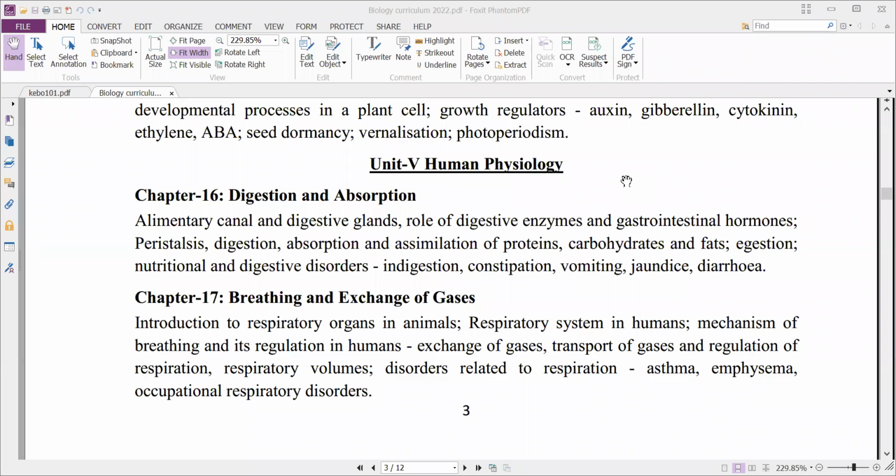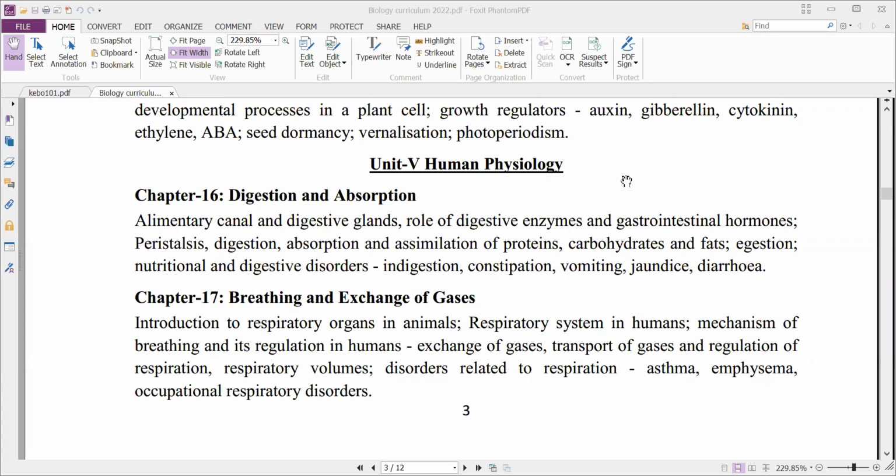And the gastrointestinal hormones. Some of the hormones are released by the digestive system, and we'll study that here. And next, peristalsis, that is the movement of food material within the alimentary canal. And next, digestion, the physiology, the process of digestion. And next, the absorption of different digestive substances, and assimilation of proteins,